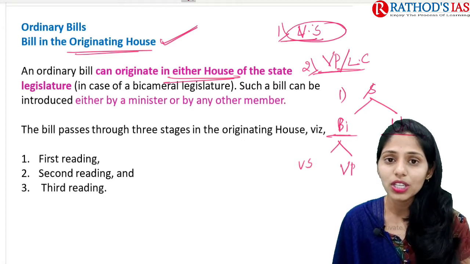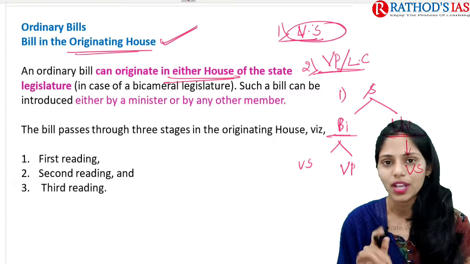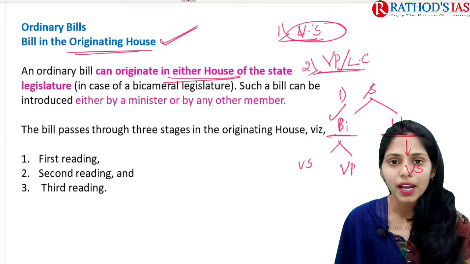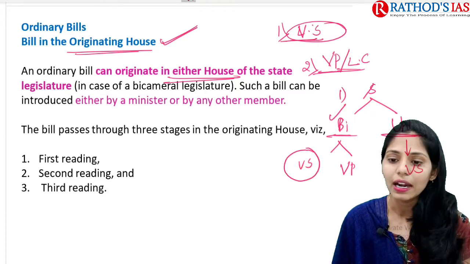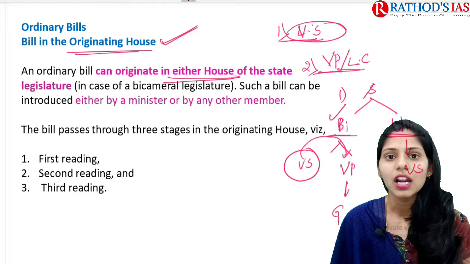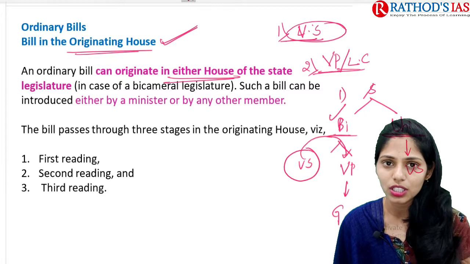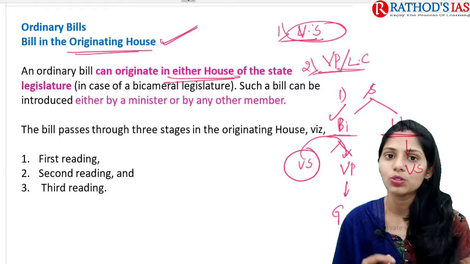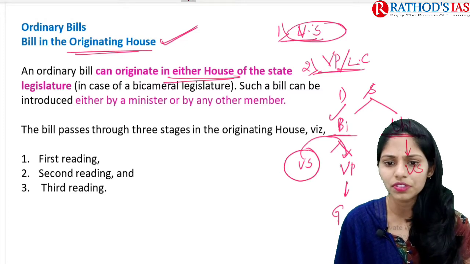Unicameral states have only Vidhan Sabha, there is no Vidhan Parishad, right? In a bicameral legislature, when a bill originated in Vidhan Sabha is passed in Vidhan Parishad, it finally goes to the governor, and after the governor gives assent to the bill, yes, congratulations, your bill will be converted into an act.